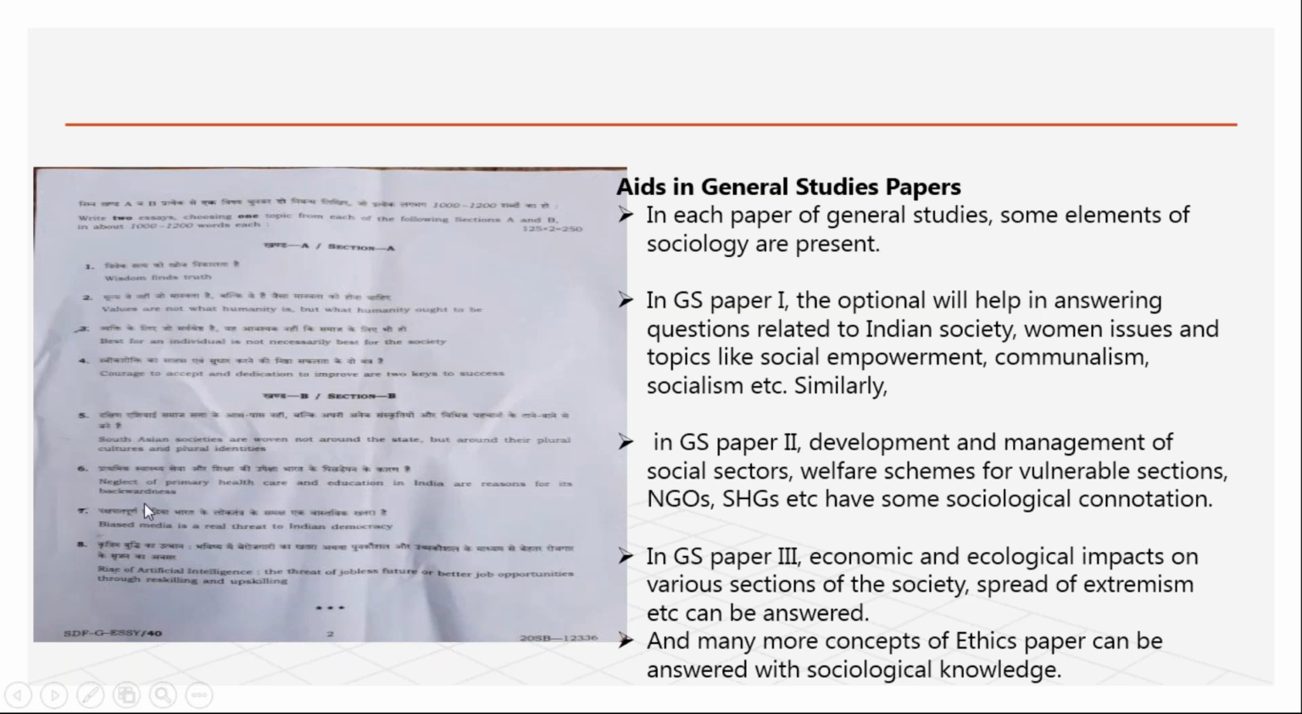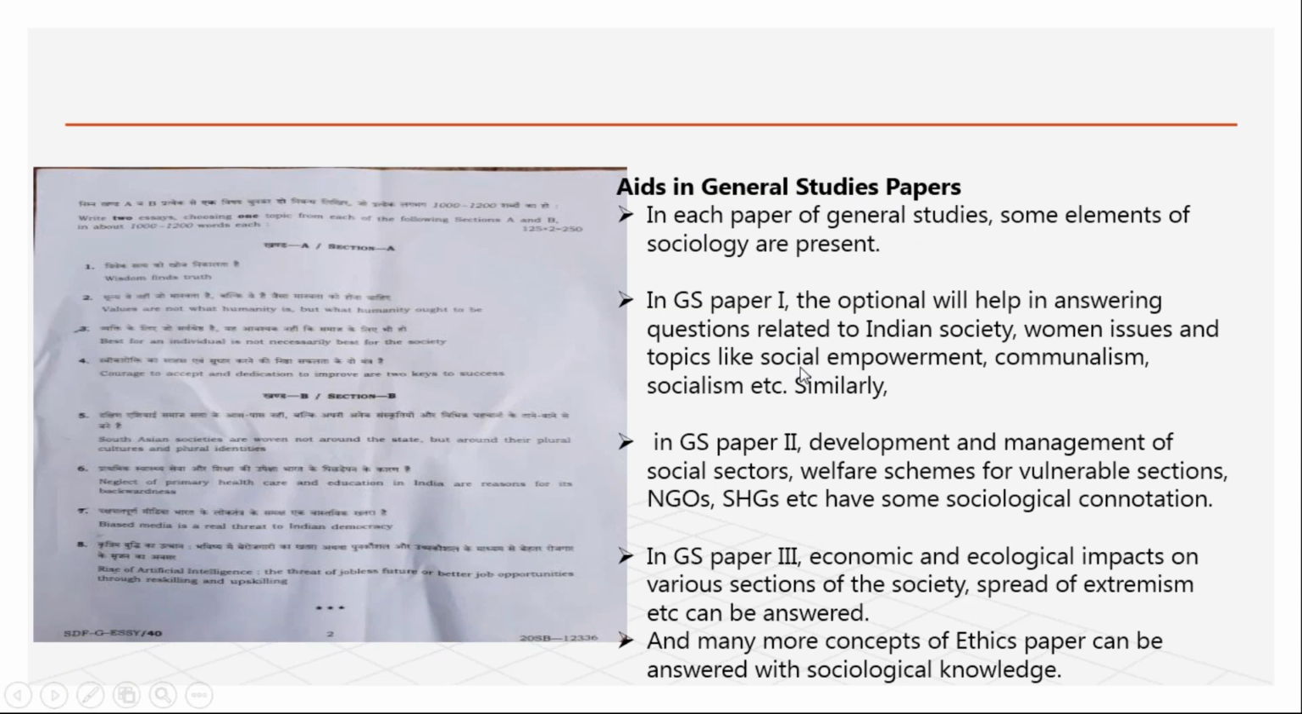Here also see, one topic is the neglect of primary healthcare and education in India as a reason for its backwardness. I told you, you have to write on health, education, hunger, poverty, women, children; all will be there in our study. And later it will help you in the GS paper on Indian society. No need to read separately about Indian society. All these things will be covered in sociology only. Sure shot, two topics are there in which you can write a better answer, and the area is perfectly from your subject.